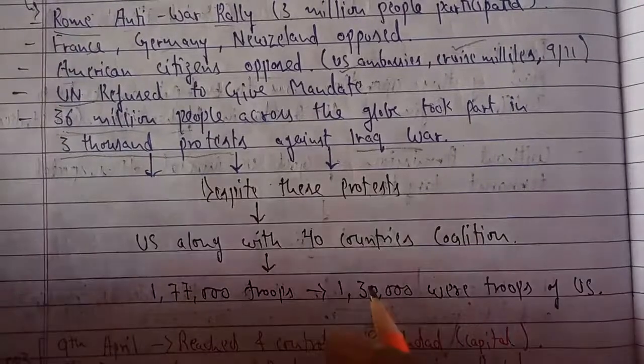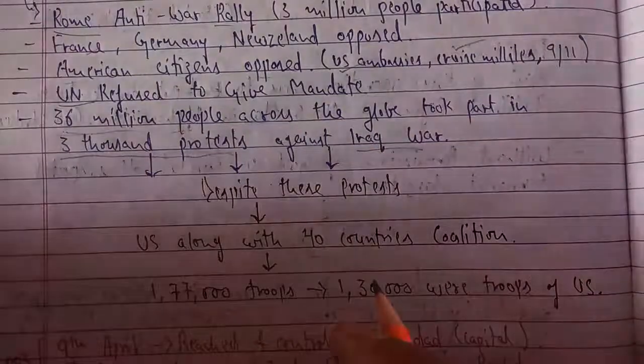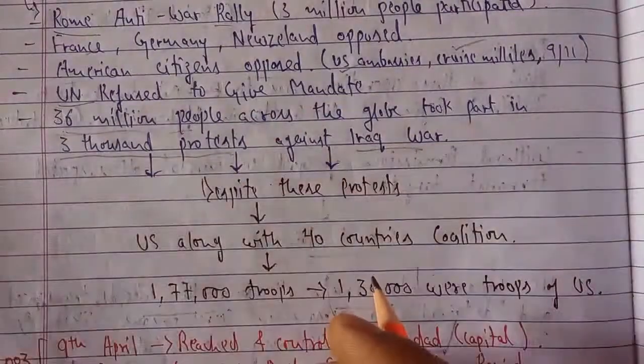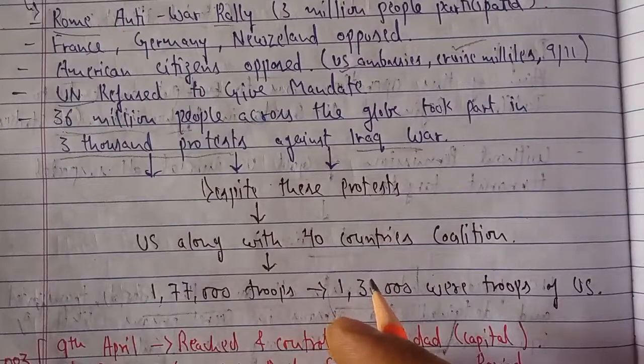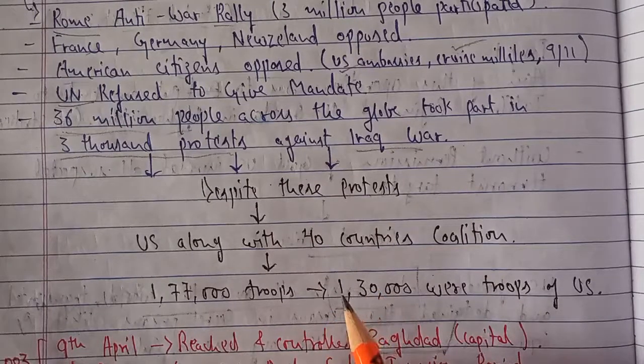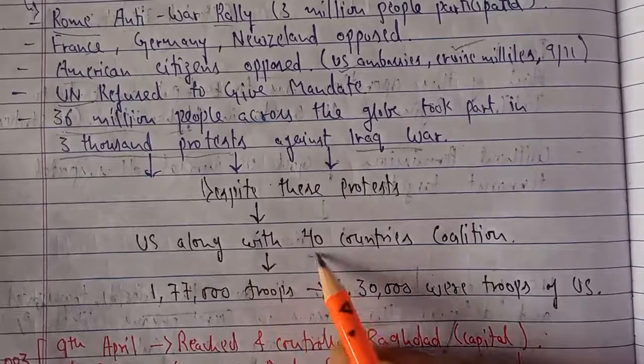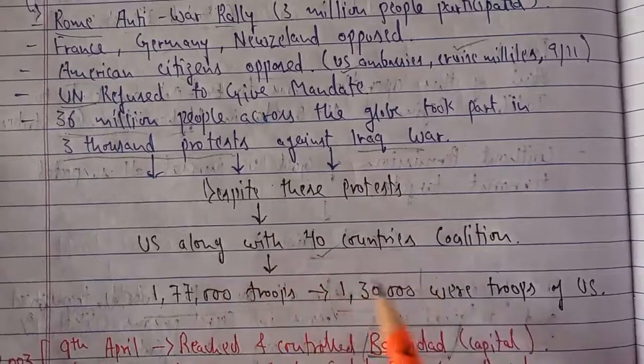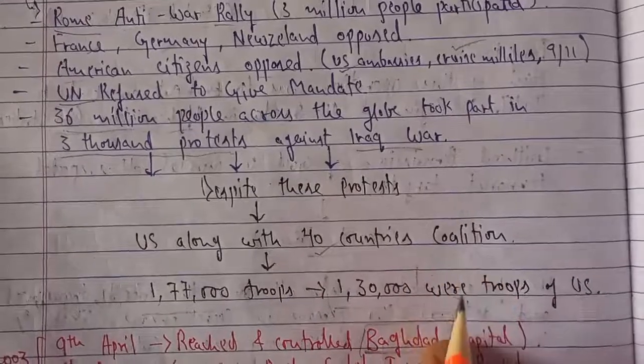But here the US, as we are talking about hegemony and the unipolar world, was dominating all the spheres around the world. All the activities around the world were revolving around US dominance, its hegemony. So 40 countries were with the US, and they formed a coalition, and this coalition was around